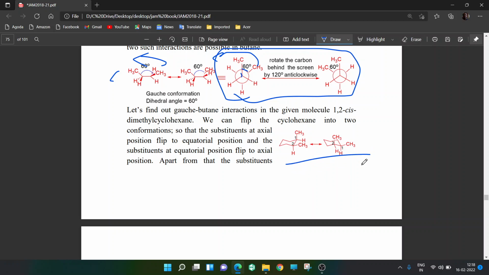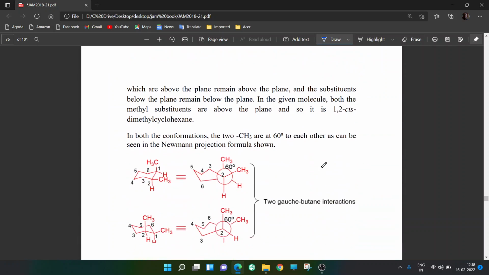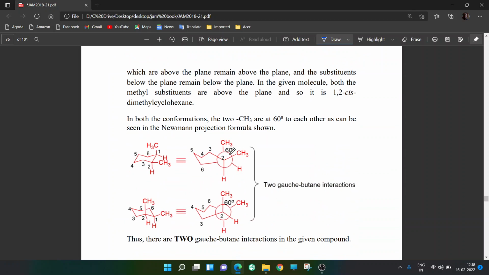Now we have to look if Gauche-butane interaction is there or not. If I just draw the Newman projection, it is like butane, staggered, like this, like this, like this. What is on top? CH3, and on this side your R group, and on this side your H. In front, again this is H, this is R, this is CH3.